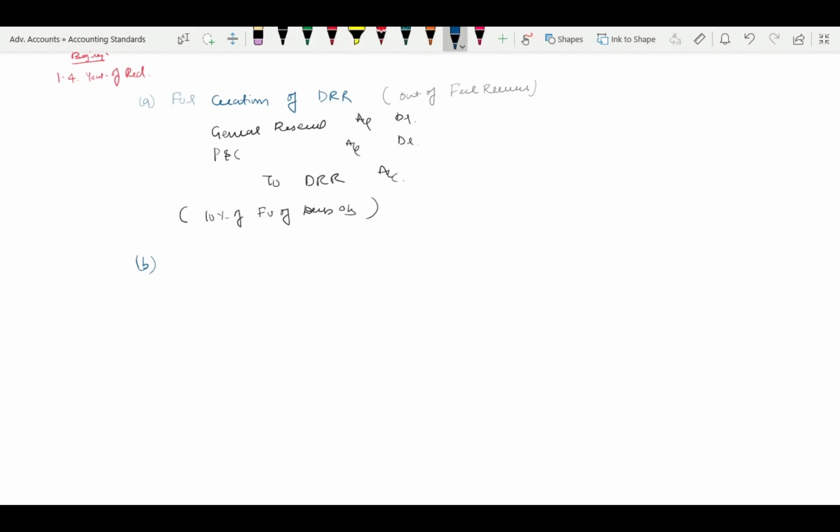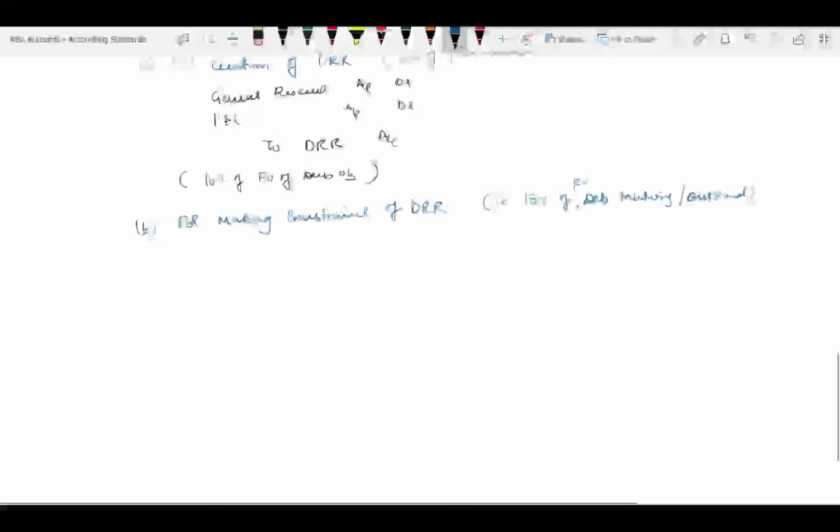So now let us take this. For making investment of DRR, that is 15% of debentures maturing or outstanding. Here all value is face value, my dear friends, face value. So the entry, since I am supposed to purchase the investment, correct?